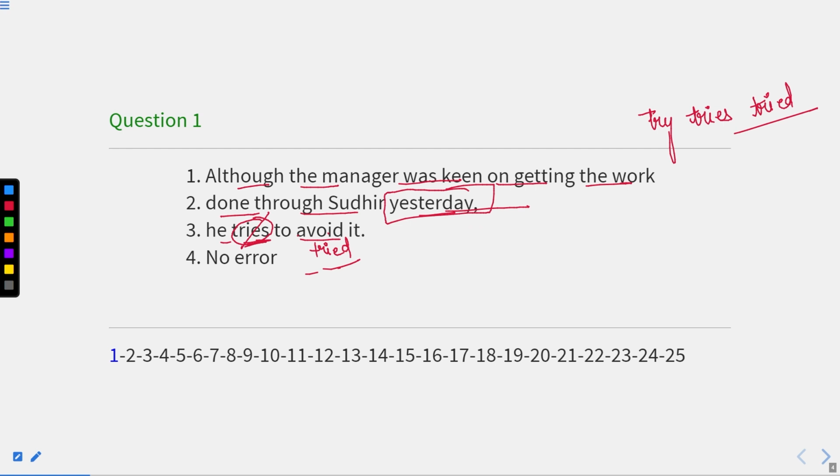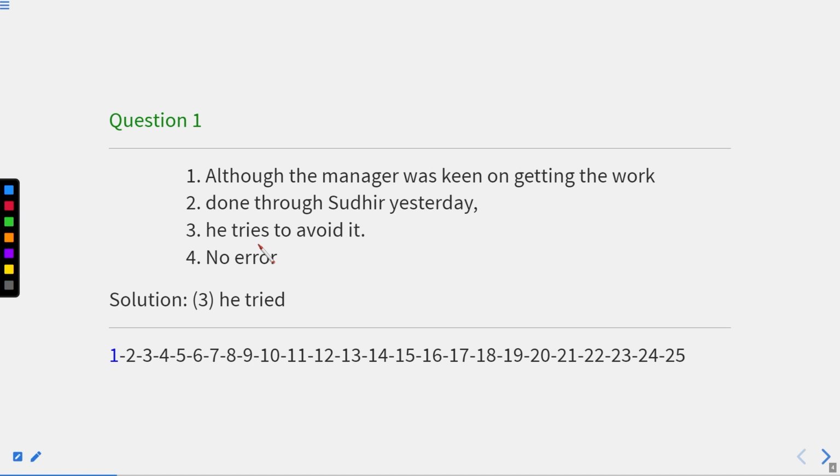We are talking about yesterday, and yesterday shows the time of past, so of course we need to write the entire sentence in past tense. This tries shows the present tense, where we need to write the past tense. Therefore tried should be the correct answer. So here the answer will be third, that is he tried. So the correct sentence will be: although the manager was keen on getting the work done through Sudhir yesterday, he tried to avoid it.